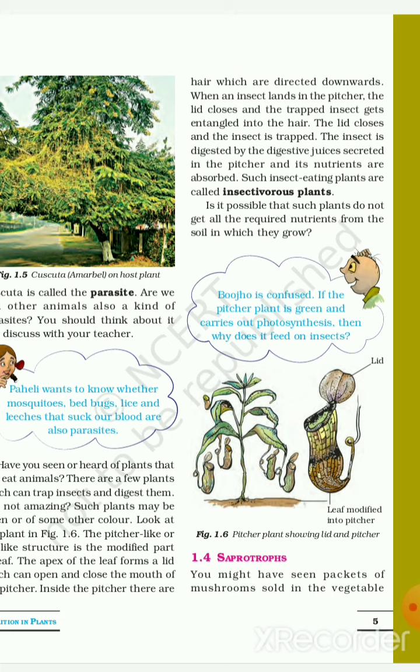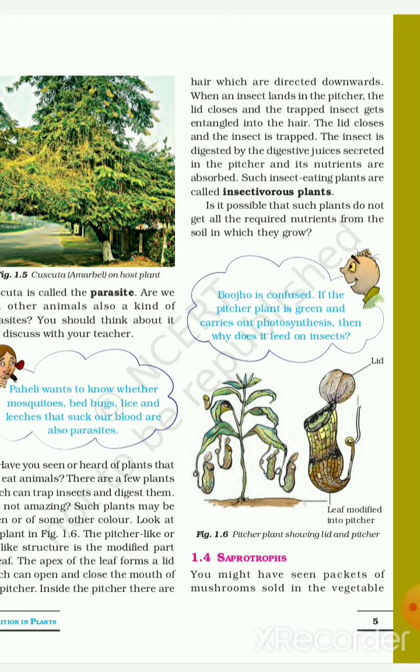The process of synthesis of food occurring in the leaves of the plant is called photosynthesis. Then we had seen the requirements for this photosynthesis process. For photosynthesis, sunlight, chlorophyll, carbon dioxide and water are essential.